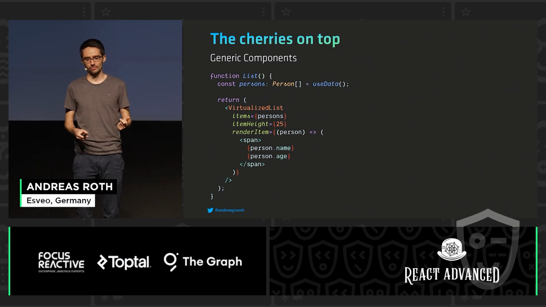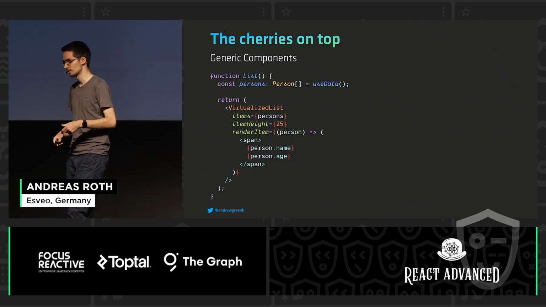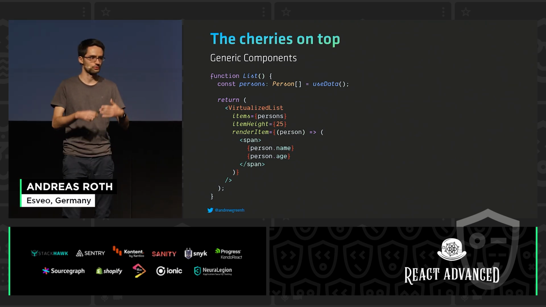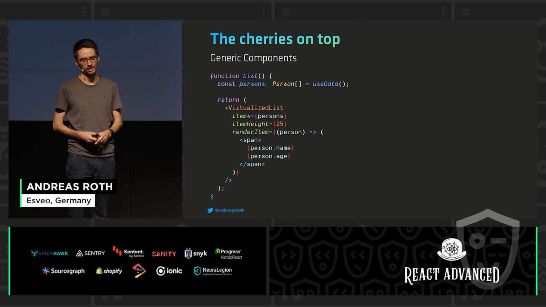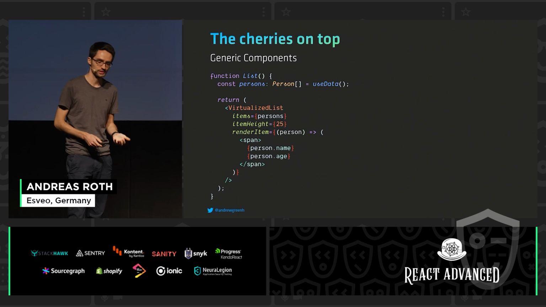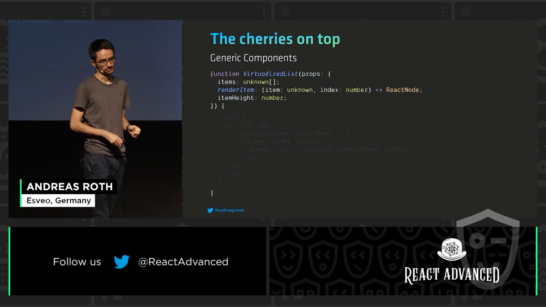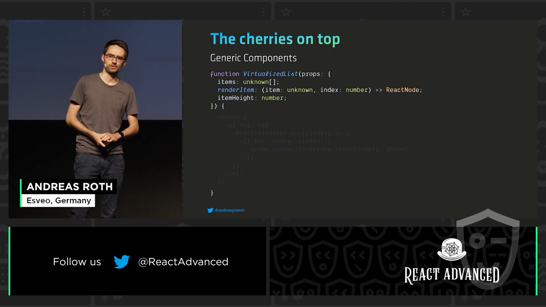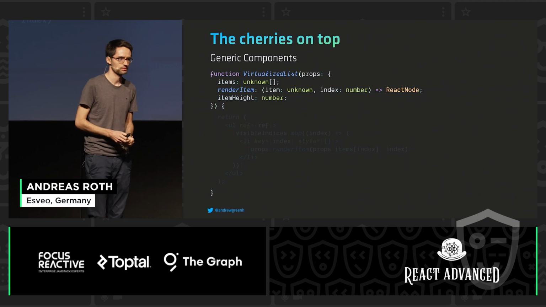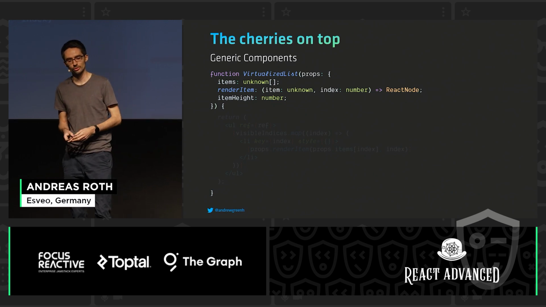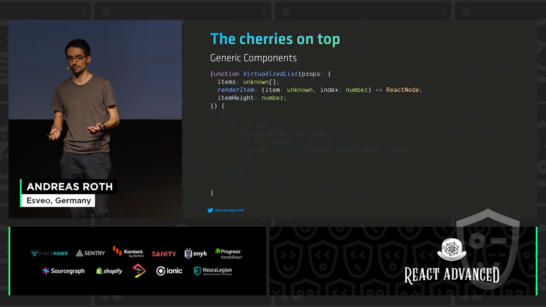The problem is, when thinking about this naively, we might think that we now have to develop a virtualized list for persons, a virtualized list component for cars, a list component for pets, etc. And of course, this cannot be the right solution. So maybe at first, we are changing the interface of our virtualized list component to receive unknowns or any props. This way, when using this component, you can pass in a list of persons, a list of cats, a list of animals, and it will work.